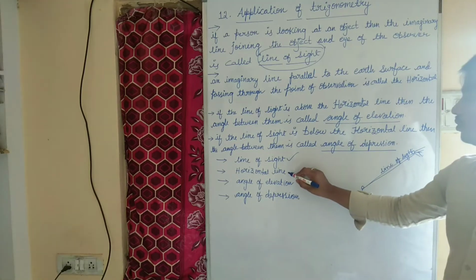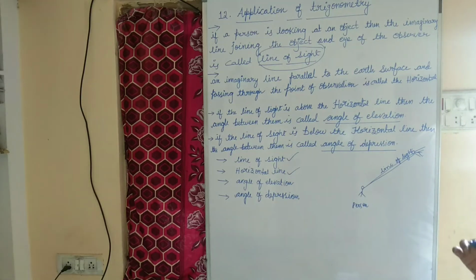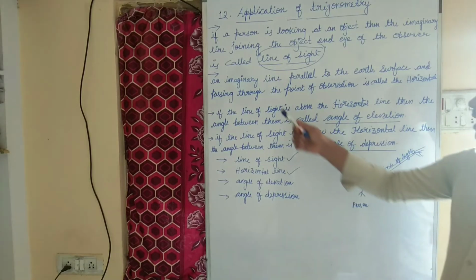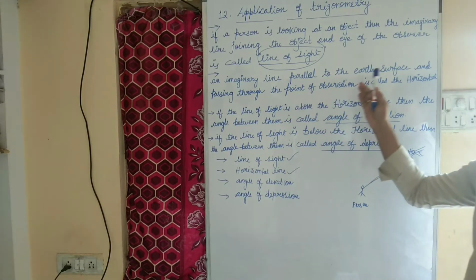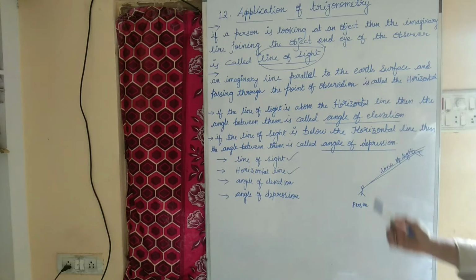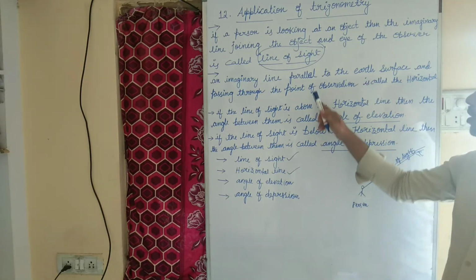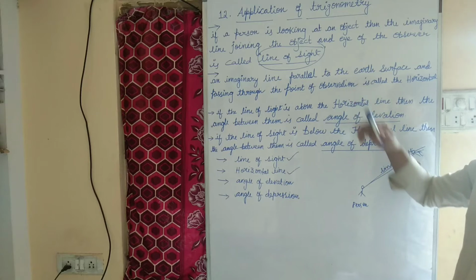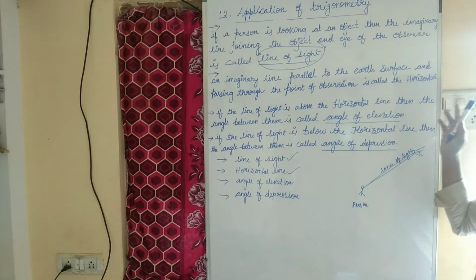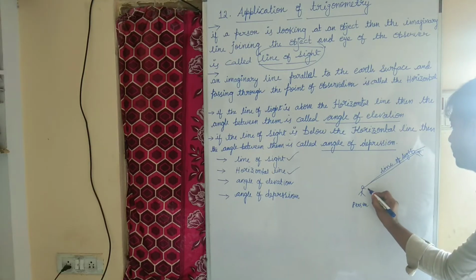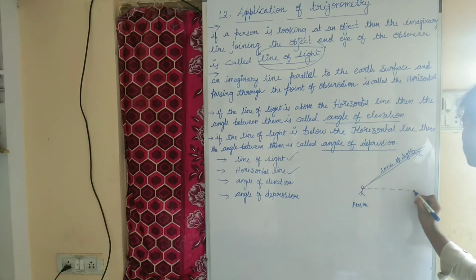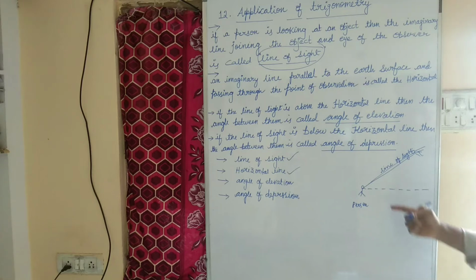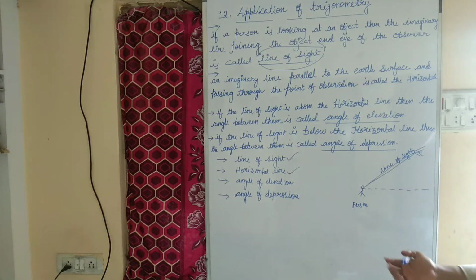Now coming to what we mean by horizontal line. An imaginary line parallel to the Earth's surface and passing through the point of observation is called the horizontal. See, this is our imaginary line, which is parallel to the Earth's surface.